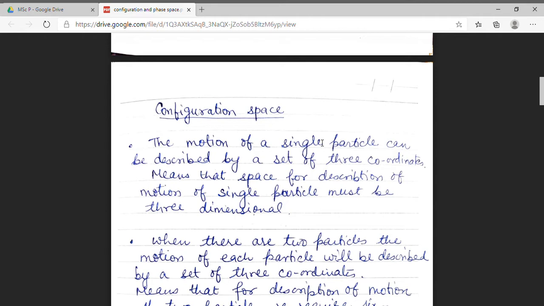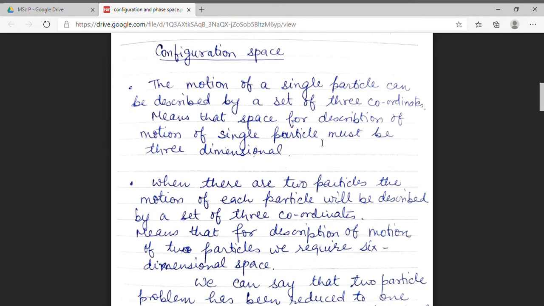Now, I am taking two particles. In a two-particle system, to describe the motion, we need three coordinates for one particle and similarly three coordinates for the other particle. So, to describe the motion of this system of two particles, we need 6 coordinates.